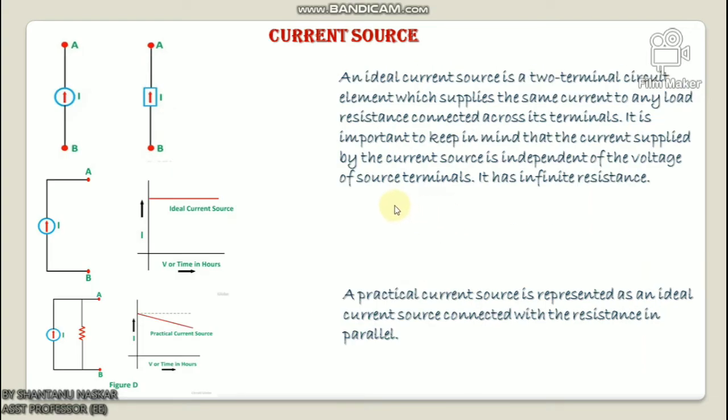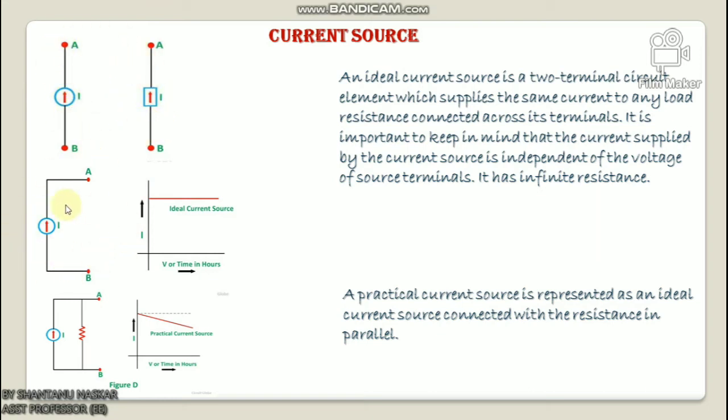Now the current source. The current sources are further categorized as ideal and practical current source. An ideal current source is a two-terminal circuit element which supplies the same current to any load resistance connected across its terminals. It is important to keep in mind that the current supplied by the current source is independent of the voltage of the source terminal. It has infinite resistance. A practical current source is represented as an ideal current source connected with a resistance in parallel. The symbolic representation is shown here. These are the two symbolic representations of current source.